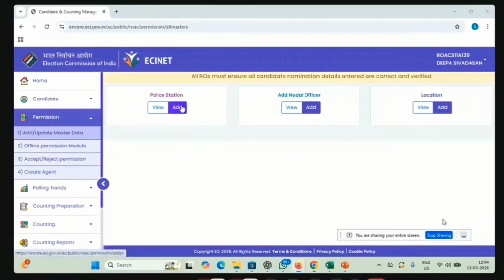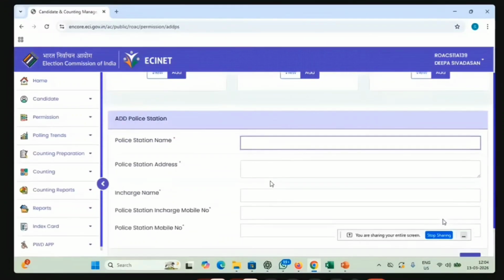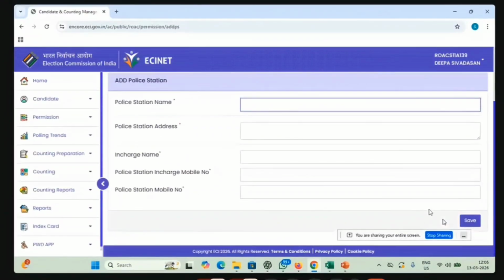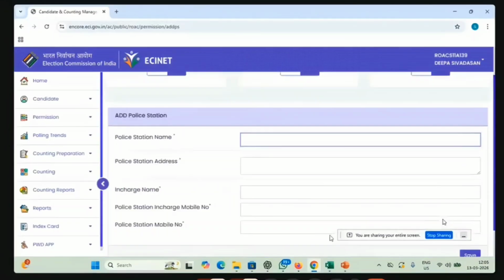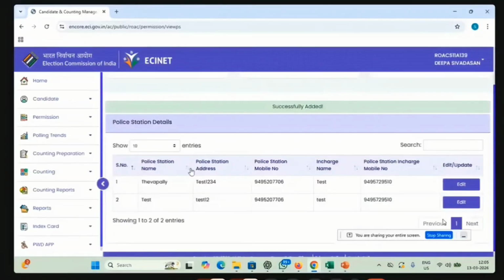So police station, we have to add here all the police stations that come under that particular RO, that is, that particular constituency. So here you have to enter the police station name, address, in-charge name, mobile number, and police station mobile number, and then you have to click the save button. So once you have added that, I will add one. Now you can see that these things are getting added.